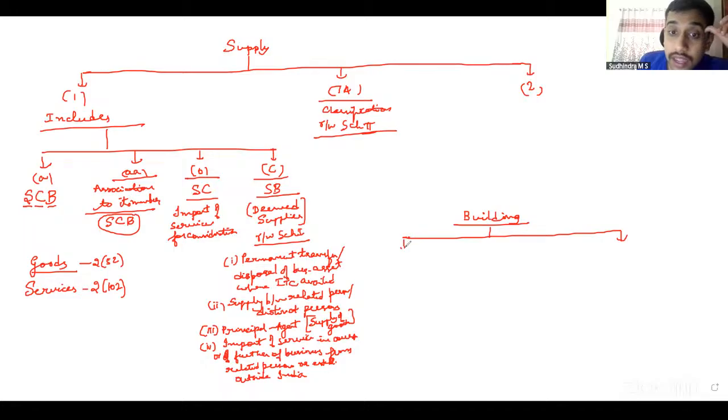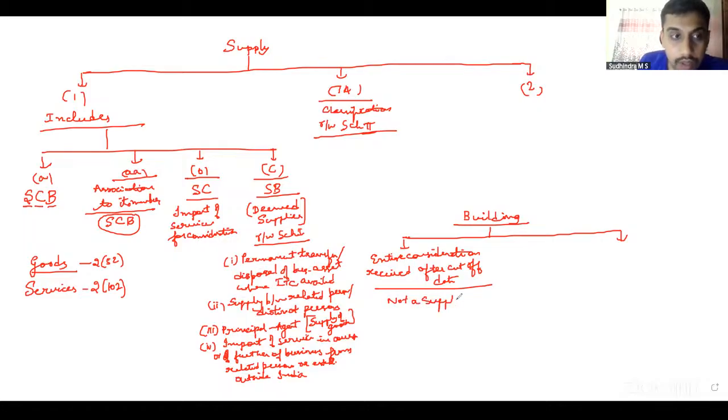If the entire consideration is received after the cutoff date, then it is not a supply. Schedule 3, it goes to. Whereas even if part consideration is received before the cutoff date, then it would be considered as supply of services.